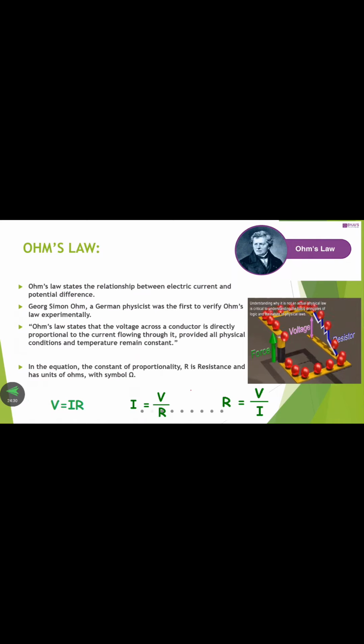So totally we are getting three formulas in the case of Ohm's law. First one is I is directly proportional to V. From that we can obtain I is equal to V by R. Next, second formula, V is equal to I into R. Next, third formula, R is equal to V by I. దీంట్లో మనకు మెయిన్ ఇంపార్టెంట్ స్టేట్మెంట్ ఆఫ్ Ohm's law. It states that the voltage across a conductor is directly proportional to the current flowing through the conductor. The temperature remains constant. ఇంకో డెఫినేషన్ చెప్పాలనుకోండి, అప్పుడు the temperature remains constant.